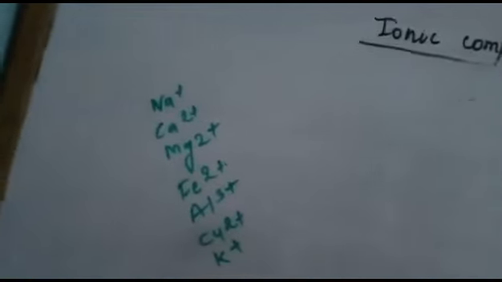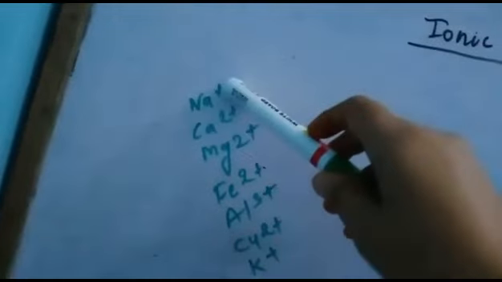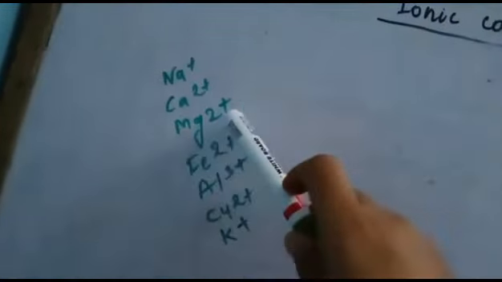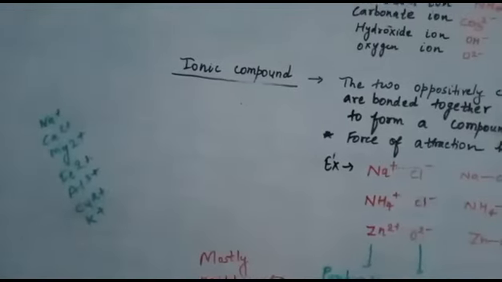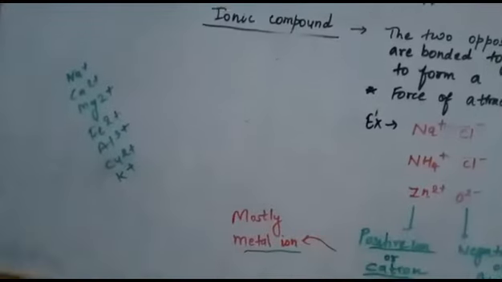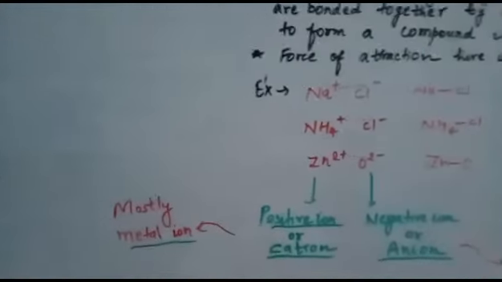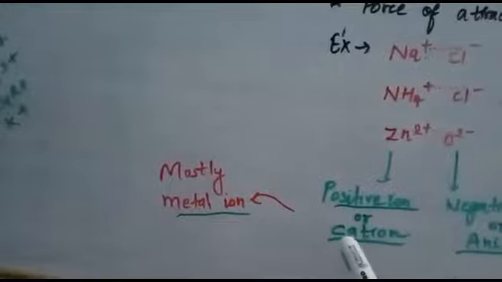You can see sodium acquires a positive charge, calcium a positive charge, magnesium two positive charges, then iron, aluminium, copper, potassium and many more. That is why metals are in the form of cations.